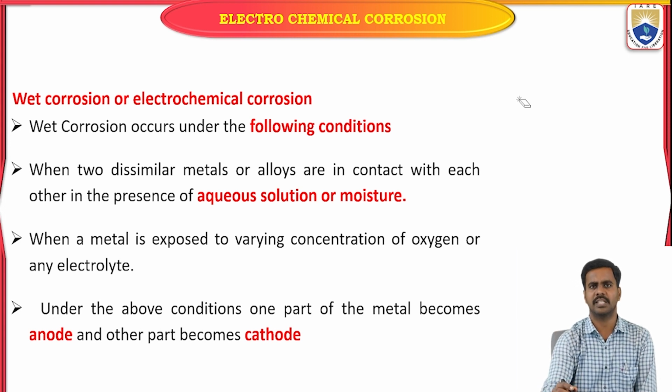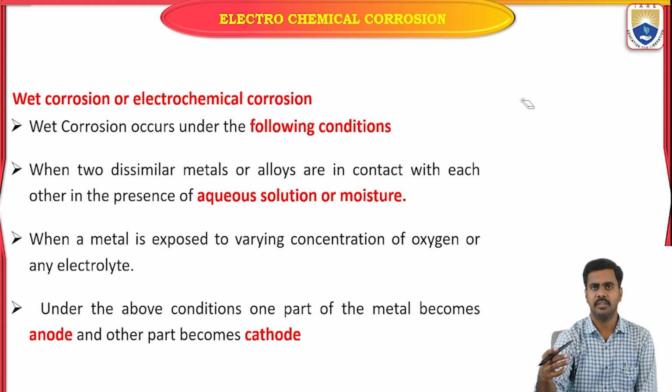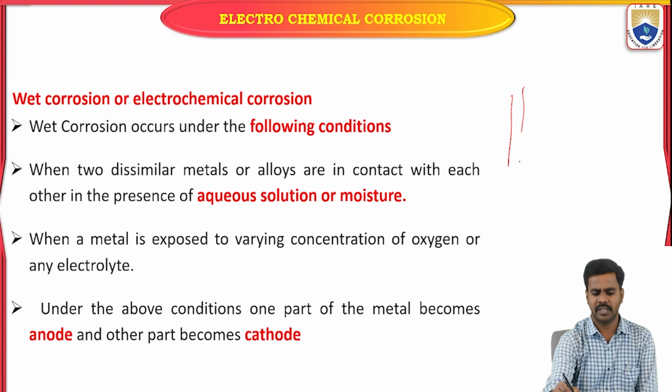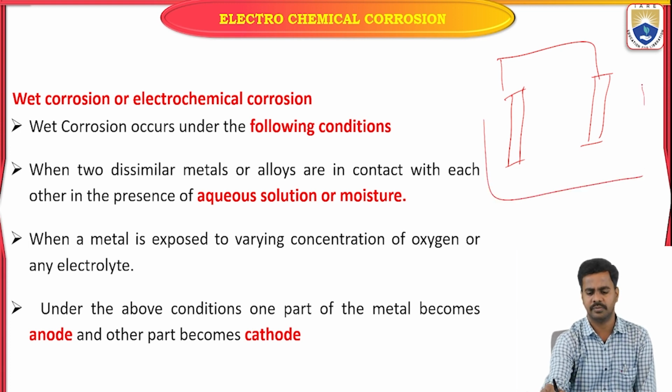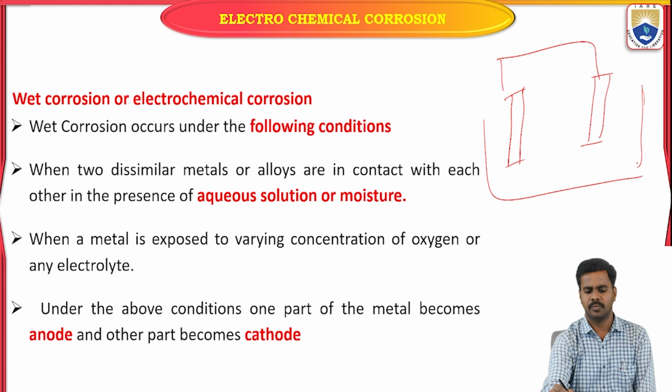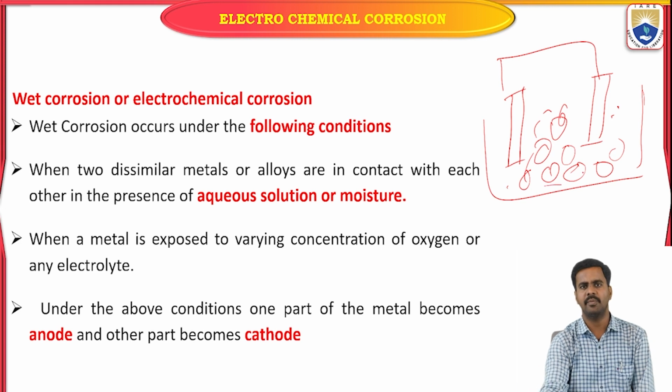Two dissimilar metals means they differ in their reactivity. Two dissimilar metals are in contact with each other in presence of moisture as an electrolyte.